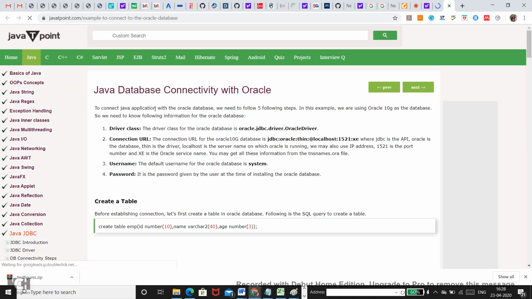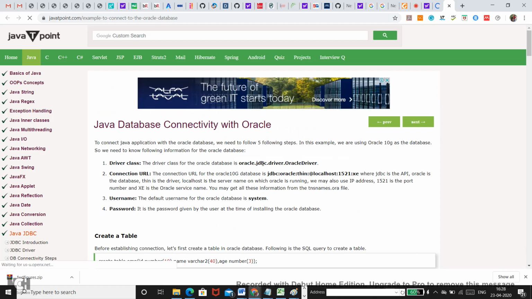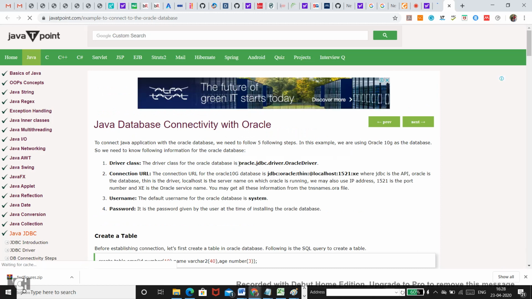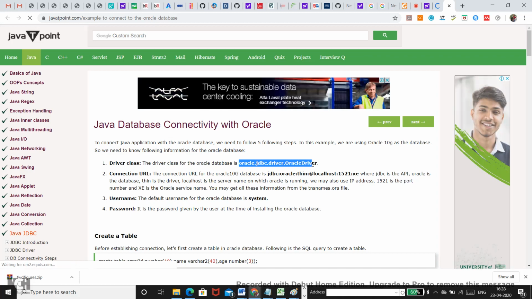And see, in the first result itself, you can see the driver name is changed to oracle.jdbc.driver.OracleDriver. So if you need to get your connection with Oracle, the first thing that you will need to replace is this driver class.